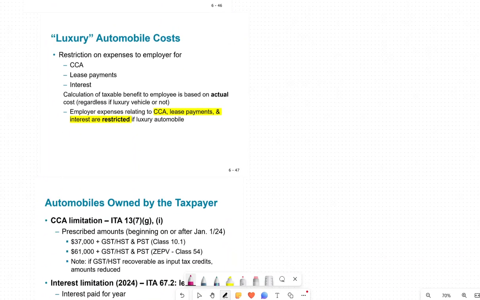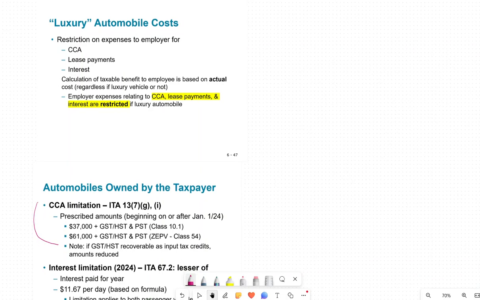Now we have automobile cost. We did look at the CCA perspective of it in the last chapter. However, we could have a luxury automobile expense. When you have a luxury automobile cost, there is a restriction on expense to the employer for the CCA, lease payment, and the interest. Now, the calculation of taxable benefit to employees is based on the actual cost, whether luxury vehicle or not. Employer expense related to CCA, lease payment, and interest is restricted if it's a luxury vehicle.